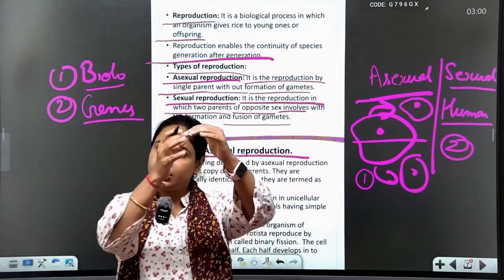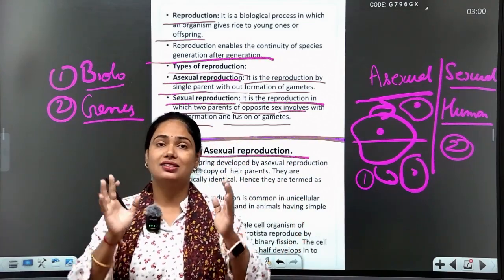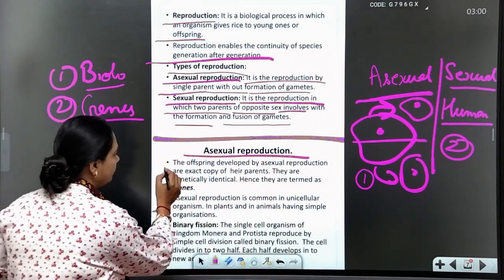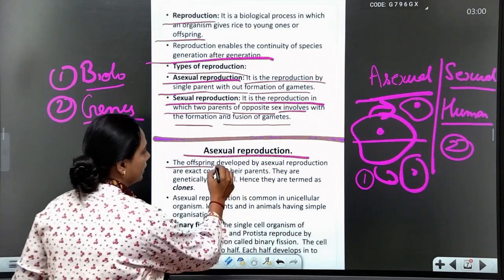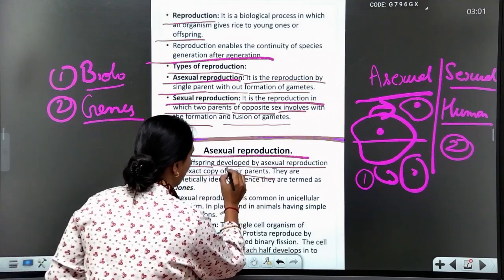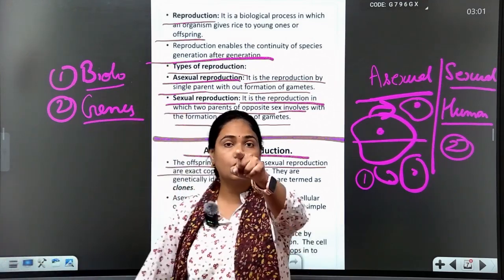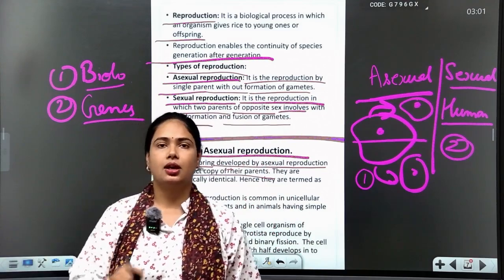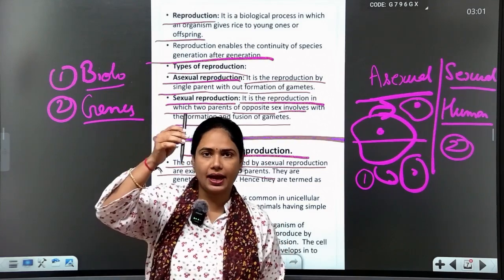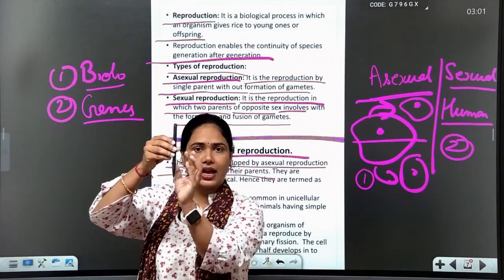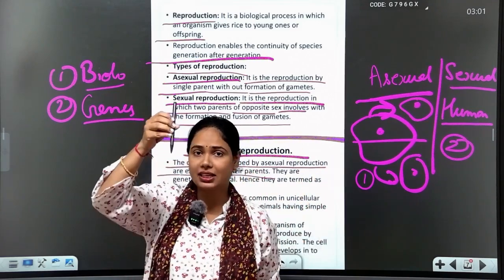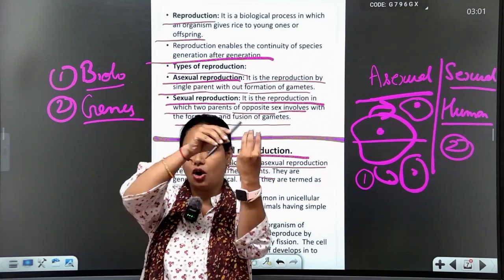Now here we deeply understand what is asexual reproduction. Offspring developed by asexual reproduction are exact copies of their parents. True, because a single parent's characters transfer in the offspring.